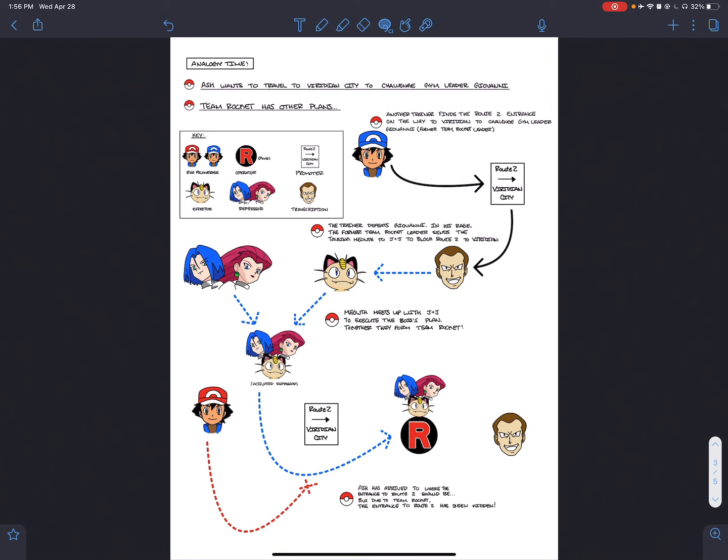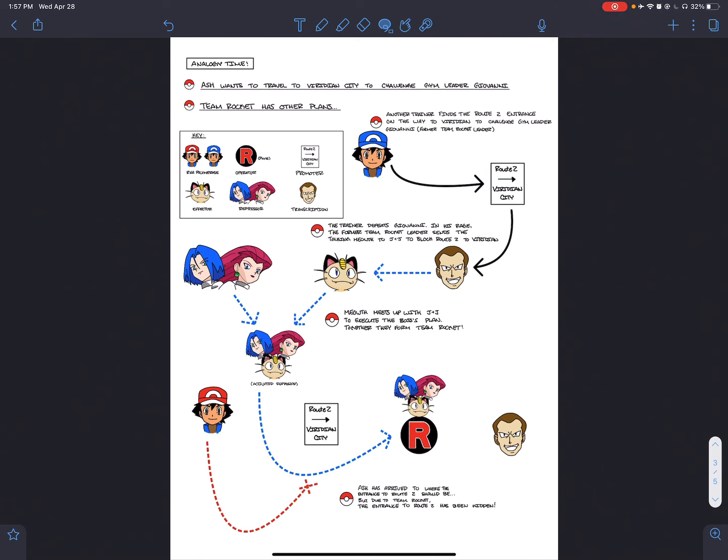Ash Ketchum wants to travel down Route 2 to Viridian City in order to challenge current gym leader and former Team Rocket leader Giovanni. However, his rival Gary beat him to it, defeating gym leader Giovanni. In his rage, Giovanni sends his iconic talking Meowth to Jesse and James, two of his most trusted thugs. However, Jesse and James and Meowth make up the new Team Rocket. With the plan sent with Meowth to block off Route 2, Ash is now unable to challenge the gym leader.